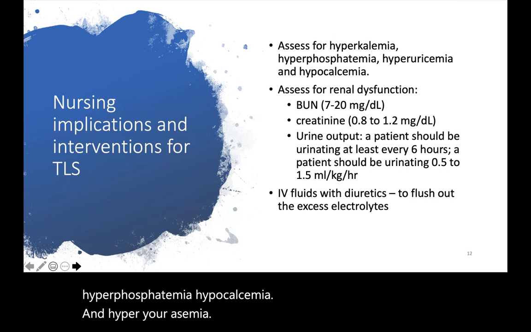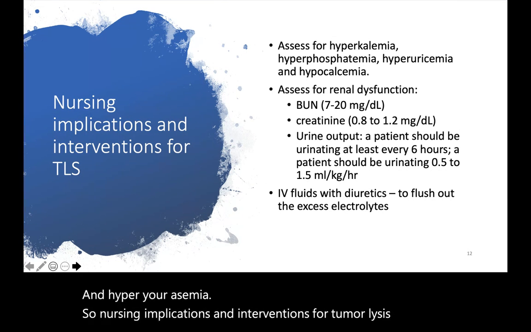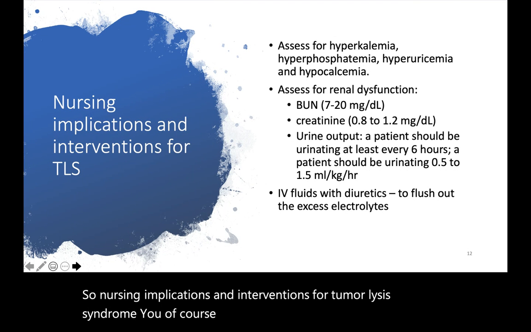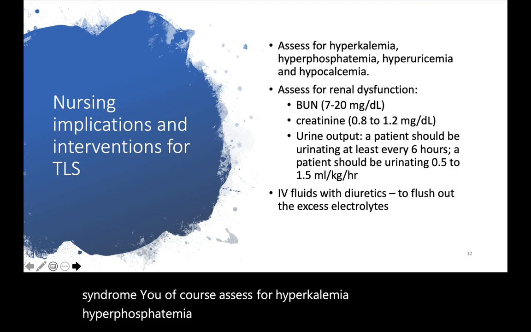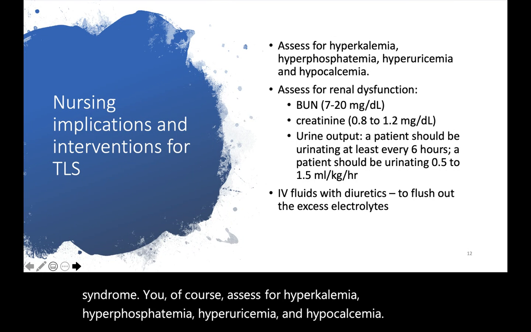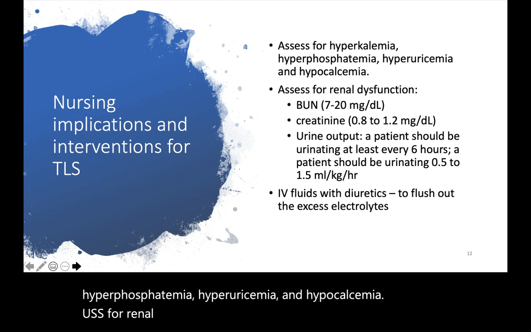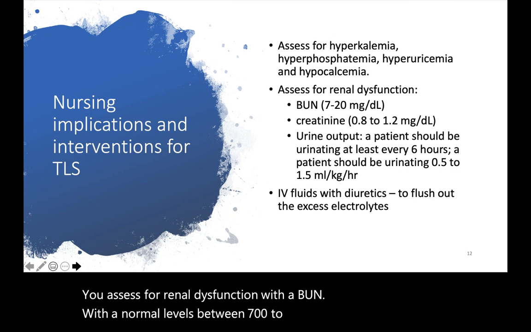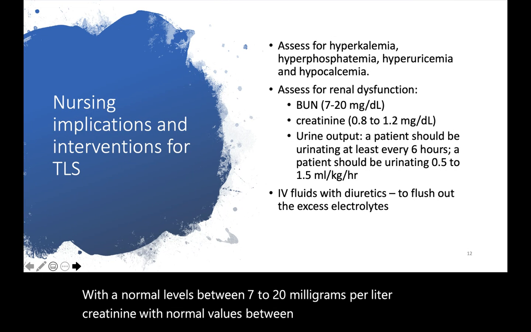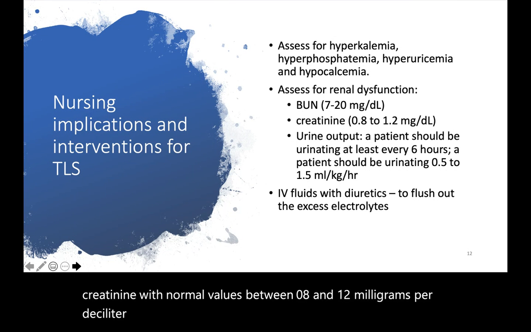So, nursing implications and interventions for tumor lysis syndrome, you of course assess for hyperkalemia, hyperphosphatemia, hyperuricemia, and hypocalcemia. You assess for renal dysfunction with a BUN with the normal levels between 7 to 20 milligrams per deciliter, creatinine with normal values between 0.8 and 1.2 milligrams per deciliter. You assess the urine output.